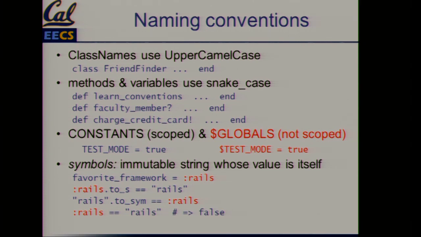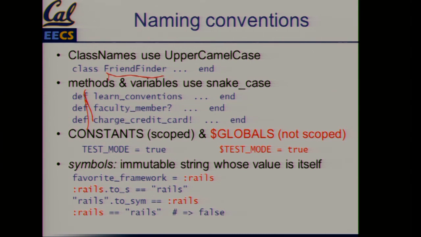These are just conventions, right? You can really name it anything you want, but these are the conventions everybody uses. And because you do a lot of reading, you want to follow the conventions to be a good Ruby programmer. Methods and names use snake case. Snake case is a little underscore between the names, lowercase, a little snake thing in between there, right? So there are examples on the slides, these are all snake case examples right here, right? And here is an example of an upper camel case one.